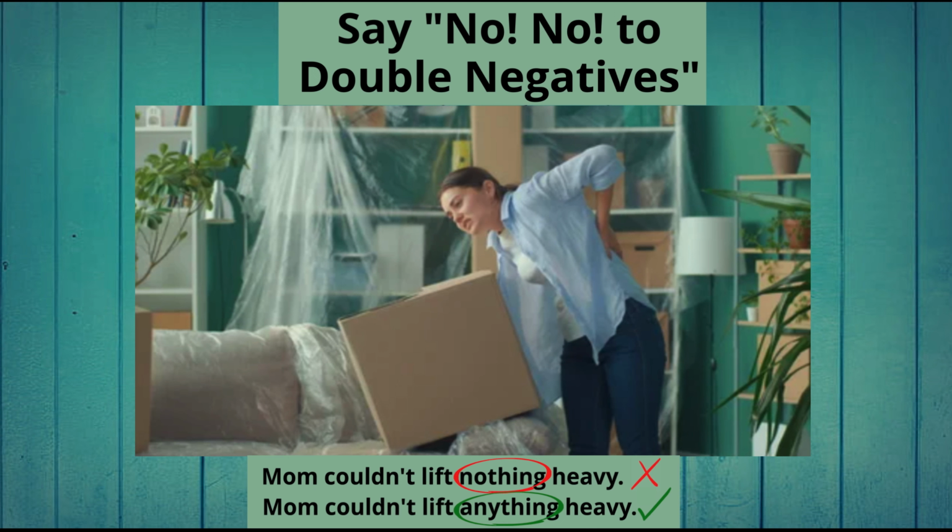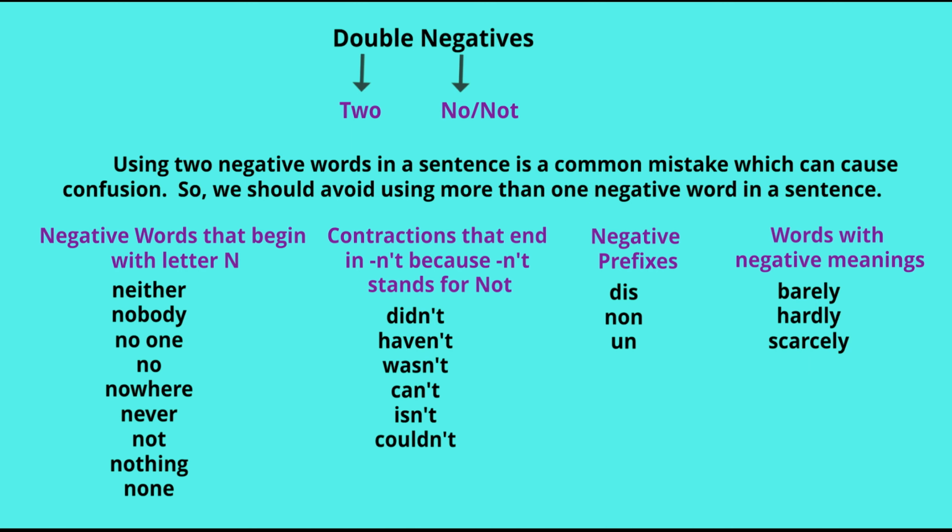Now, let's see what a double negative is. So, what is double? Double means two. Negative is no or not. So, using two negative words in a sentence is a common mistake which can cause confusion. So, we should avoid using more than one negative word in a sentence.